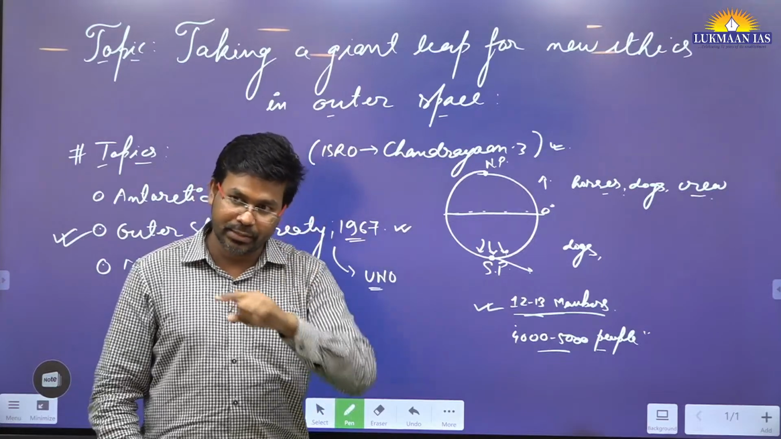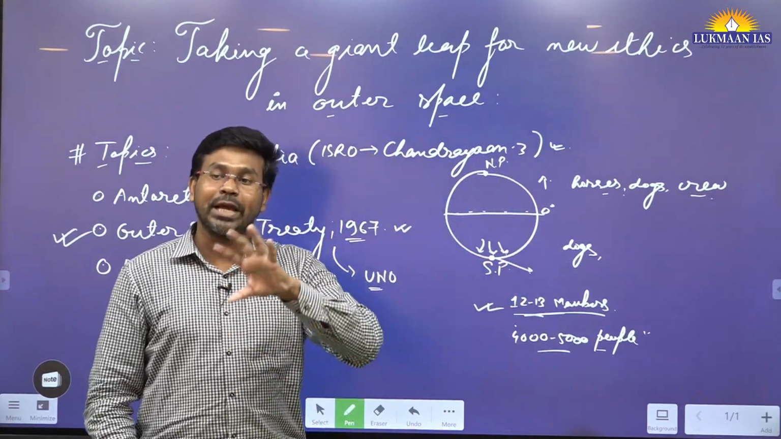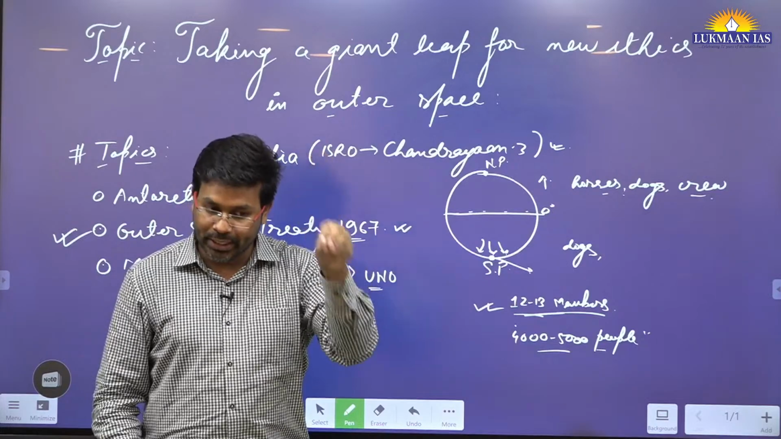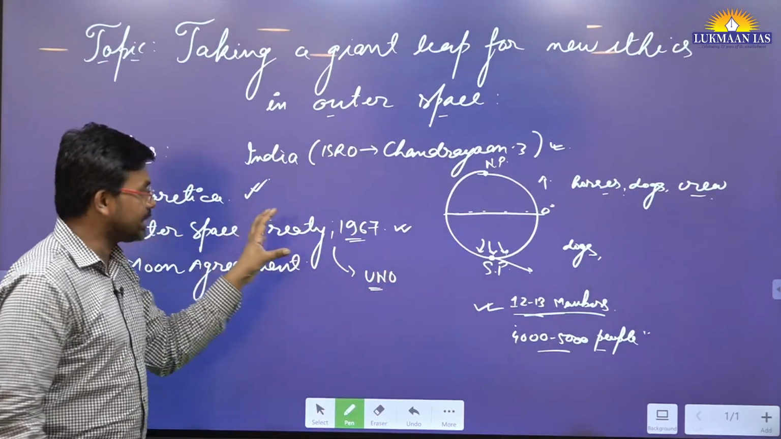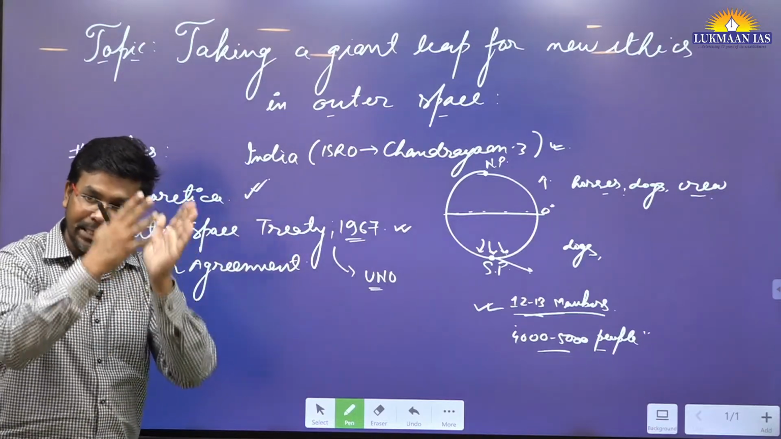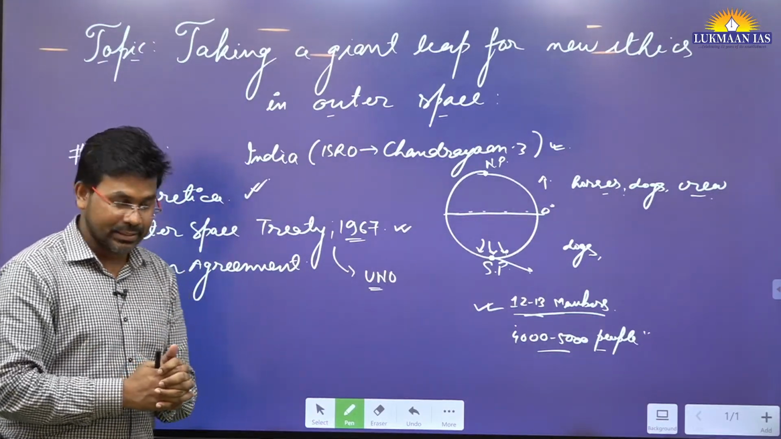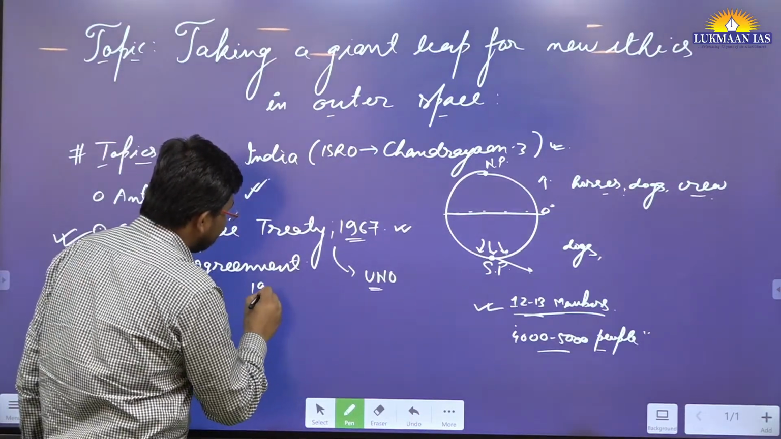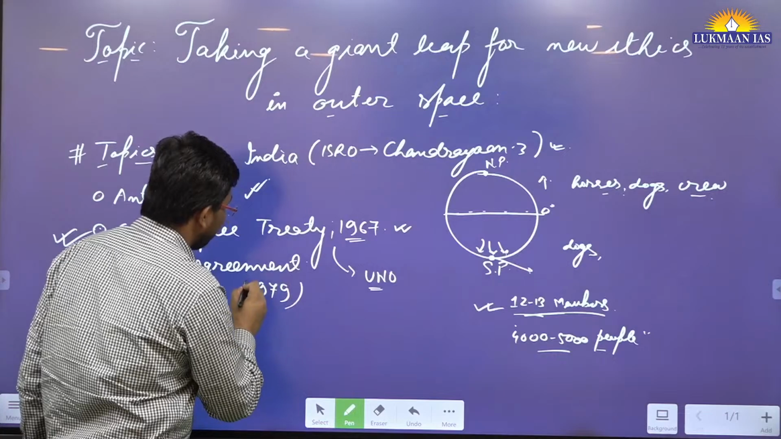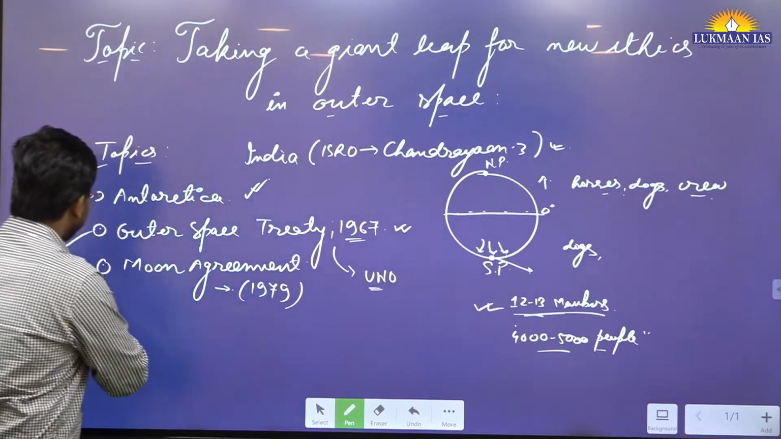You cannot do a nuclear explosion even in the atmosphere of the earth. You cannot do it on the surface of the moon and all. So that's the thing. The Outer Space Treaty had general provisions for different countries. Then came the Moon Agreement. The Moon Agreement was signed in 1979. So what happened in the Moon Agreement?